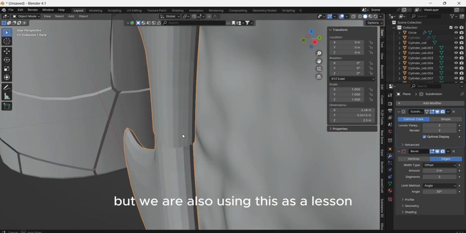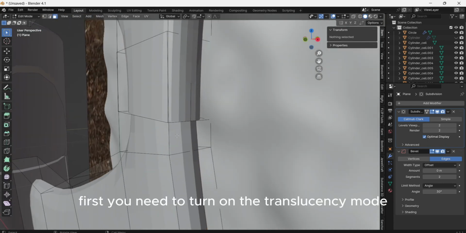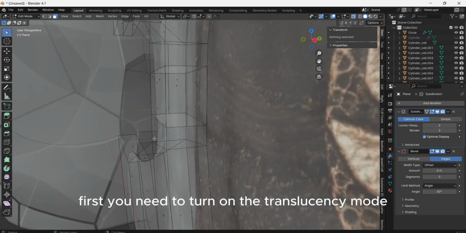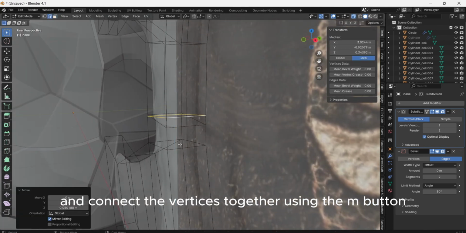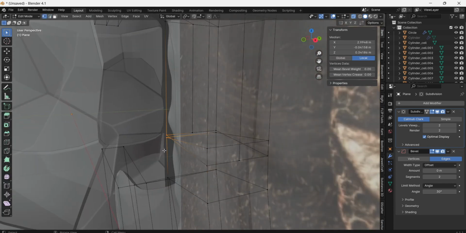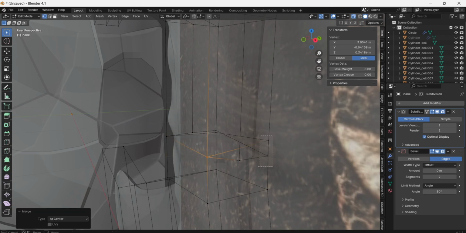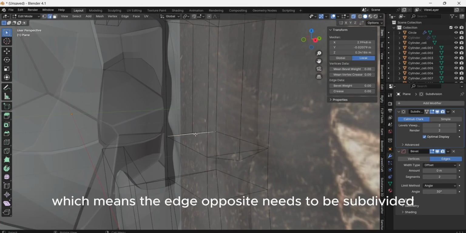But we are also using this as a lesson and I will show you how to fix it. First, you need to turn on the translucency mode and delete these faces and connect the vertices together using the M button. But there are no vertices opposite these vertices, which means the edge opposite needs to be subdivided.